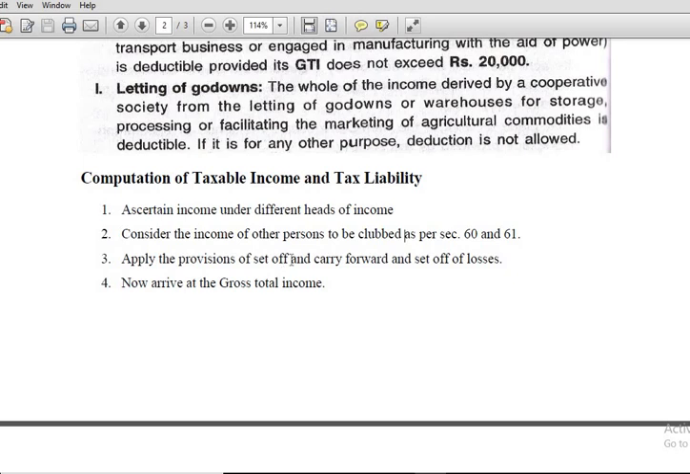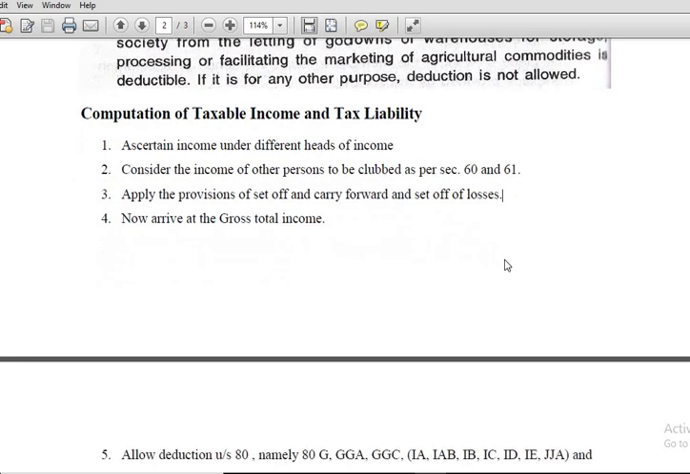Then apply the provisions of set off and carry forward and set off of losses. Loss from one head can be set off against income from another head. Similarly, if it is not possible to set off the loss this year for non-availability of income, then it could be carried forward and set off against the same head of income. There are certain rules of set off and carry forward and set off, so that possibility should be explored.